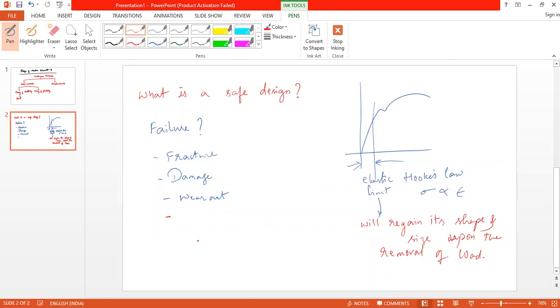When it does not regain its shape or size once the load is removed. So the meaning is if it is deformed in the plastic region, deformation beyond the elastic limit. If the deformation is beyond the elastic limit, then we will say the component has failed. Right?